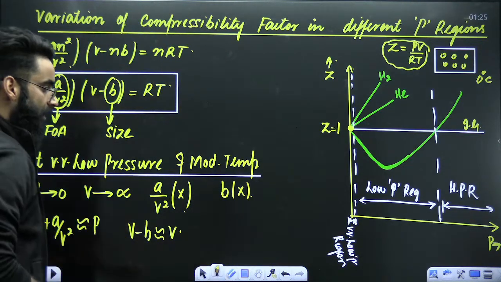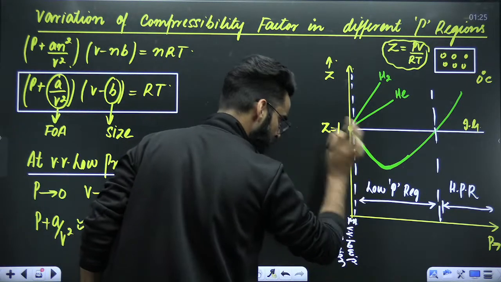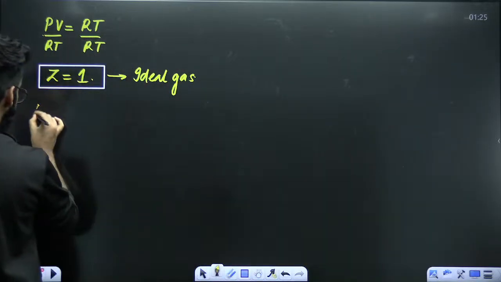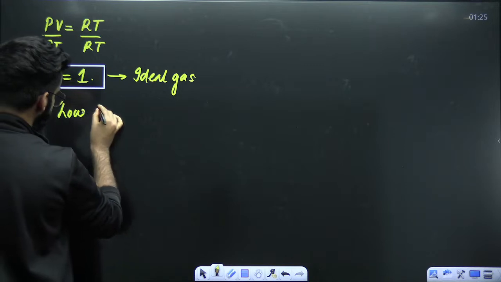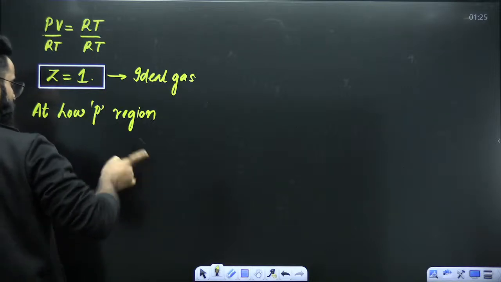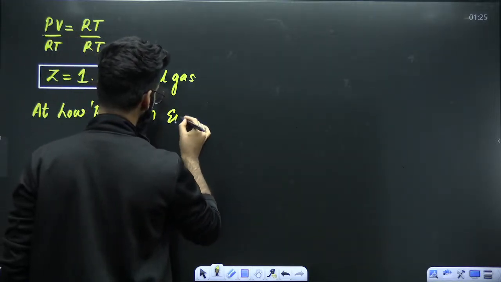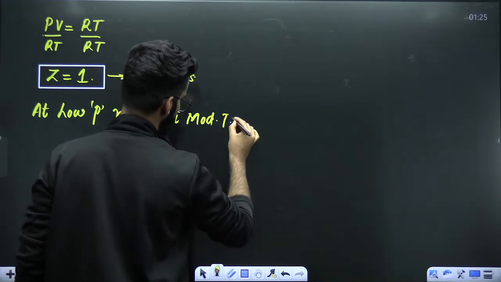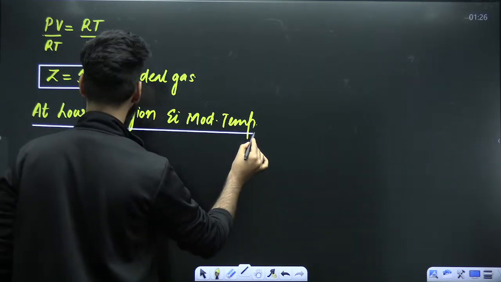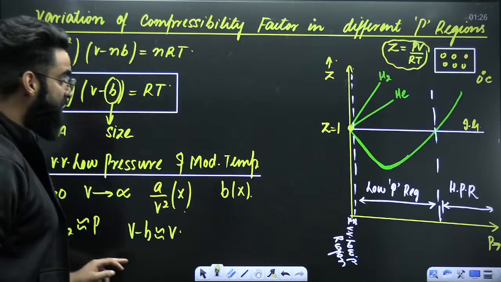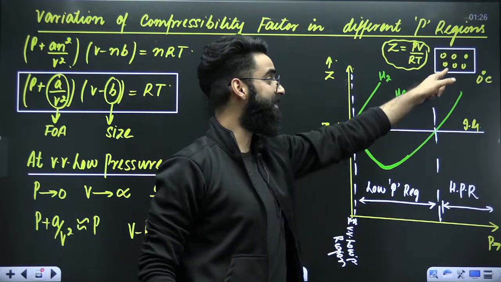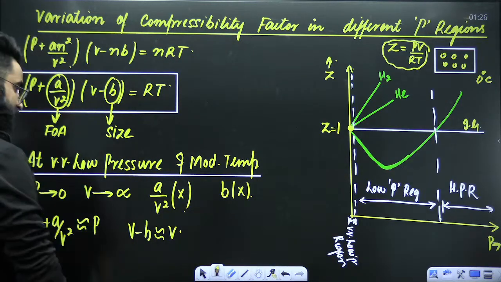Okay. Now, from the very, very low pressure region, we are going to move into the low pressure region and moderate temperature. Now, dear students, initially the gas was present at very, very low pressure. Now, from very, very low, I'm moving to low pressure region. Does that mean I'm increasing the pressure of the gas? Yes, that means I'm increasing the pressure of the gas.